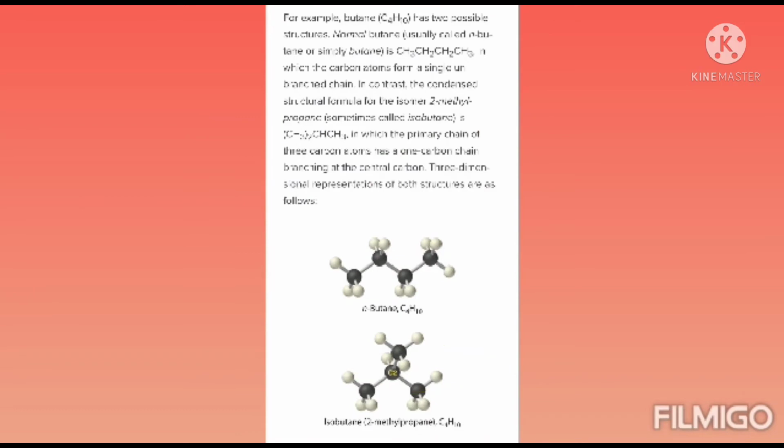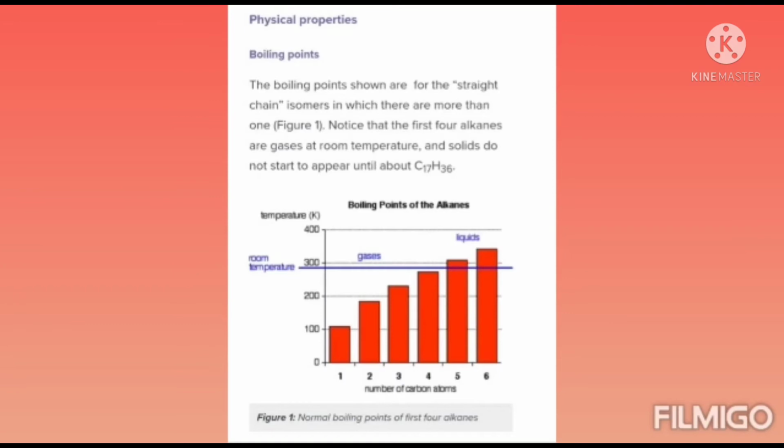Let's review isomerism and the definition of alkane. Alkanes have only single bonded carbon and hydrogen, in straight chain and branched chain forms. The types are linear straight chain, branched chain, and cycloalkanes. Cycloalkanes are rings that have only single bonds. That is some idea of alkanes. Next we see the chemical property.